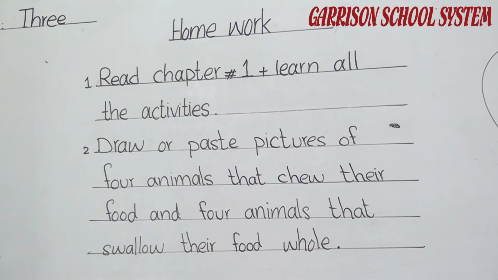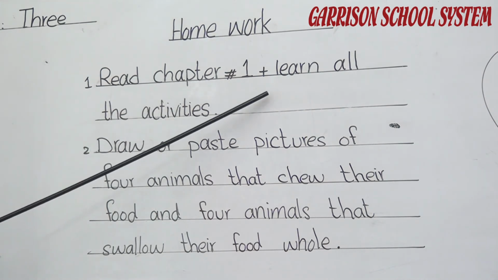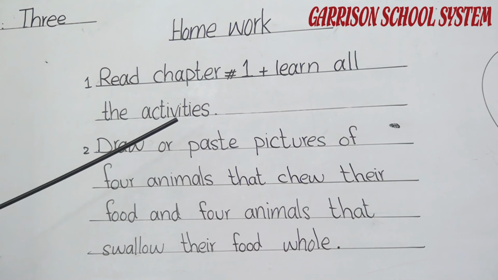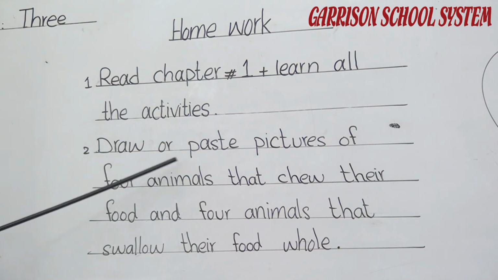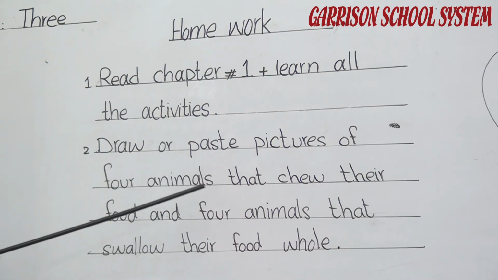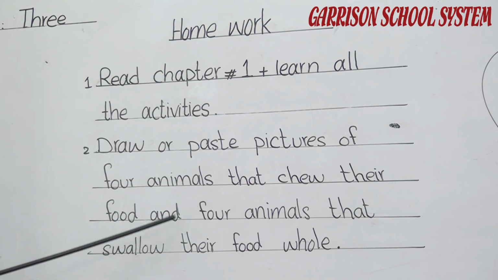Okay students, we have done all the activities of chapter number 1, and you can see now there is homework for you. You have to read chapter number 1 and try to improve your reading, and you have to learn all the activities which we solved in this chapter. The second task is to draw or paste pictures of 4 animals that chew their food and 4 animals that swallow their food whole.